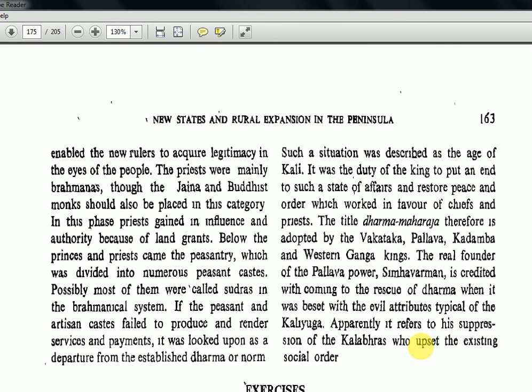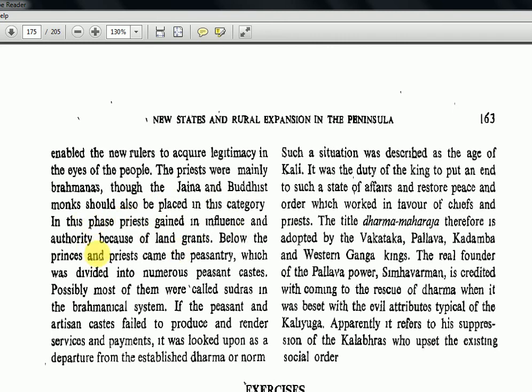Okay, if they are appeased, like they are given some money or some land, then they will tell you, okay, you are coming in the higher category of people. Okay, so these priests were mainly Brahmanas, though the Jaina and Buddhist monks should also be placed in this category. In this phase, priests gained in influence and authority because of land grants.